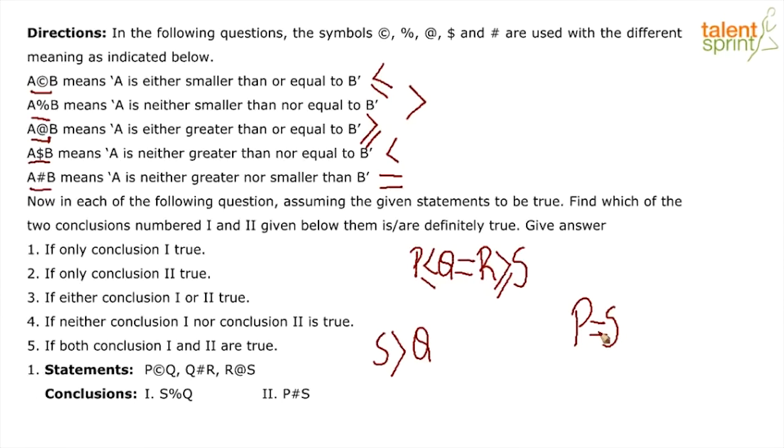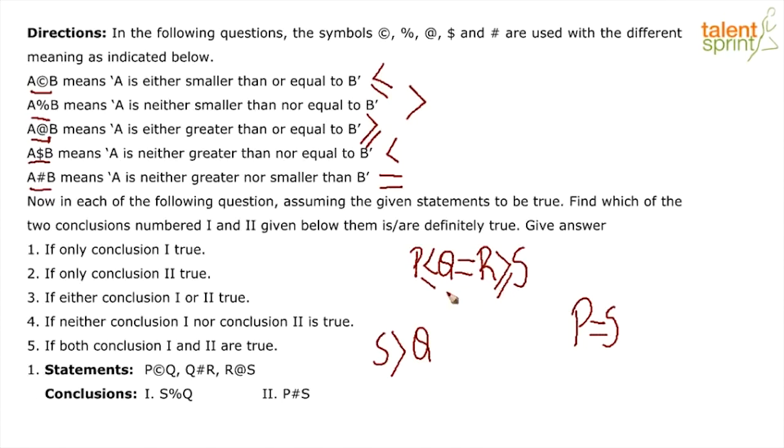Now first let us look at conclusion 1. They tell us that S is percentage Q, meaning that S is actually greater than Q. Now if you look at the inequality here, we know that Q is equal to R and R is actually greater than, equal to S, which means that there is a clear discrepancy here.